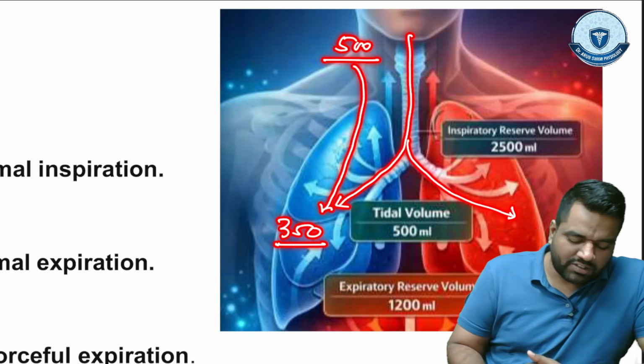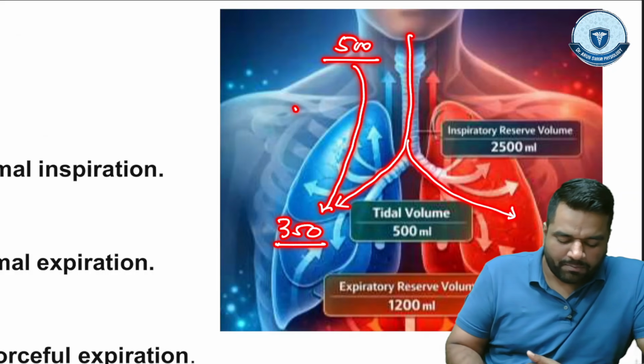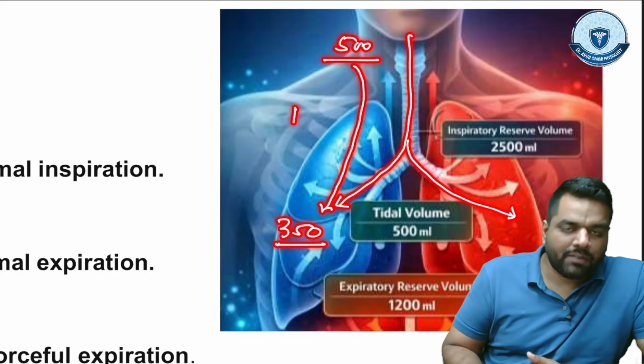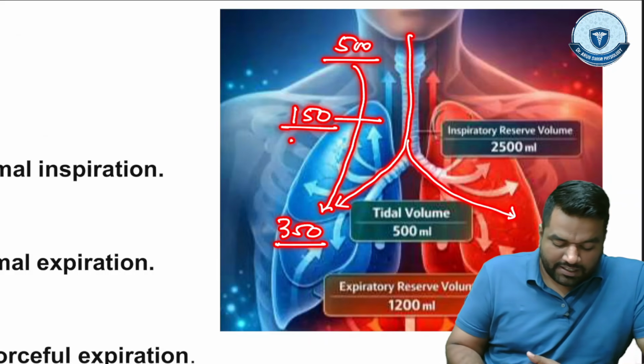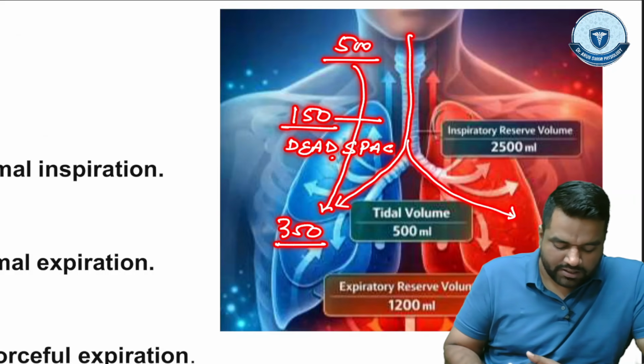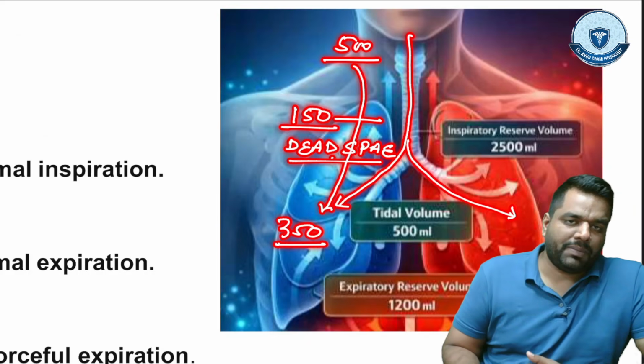So guys, out of 500, 350 is reaching, 150 is trapped in between this tract and this area, where this air is trapped and not able to do the gas exchange. This area we call dead space. What do we call this?